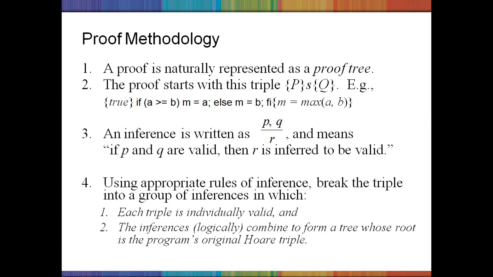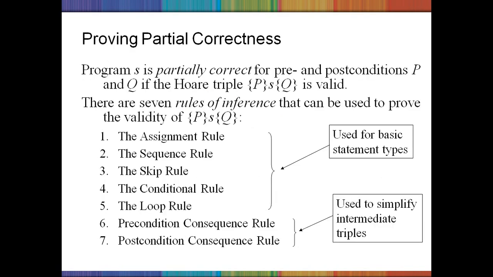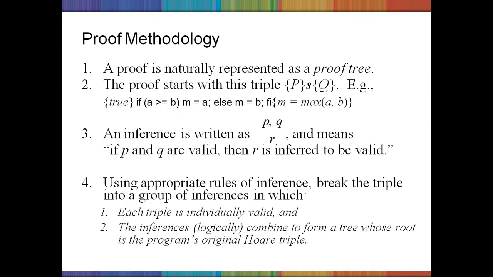So how do we make this proof methodology? These are the steps we need to follow to prove the partial correctness of the program. A proof is naturally represented as a proof tree. A tree will be formed. The proof starts with the triple: precondition, function body and postcondition. For example, consider: true, if A greater than or equal to B, M is equal to A, else M is equal to B.